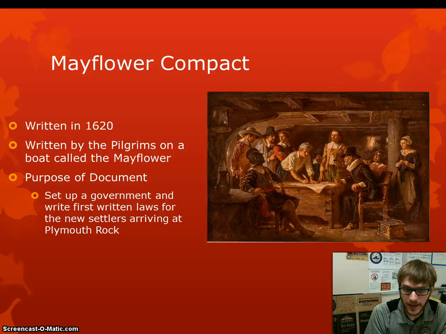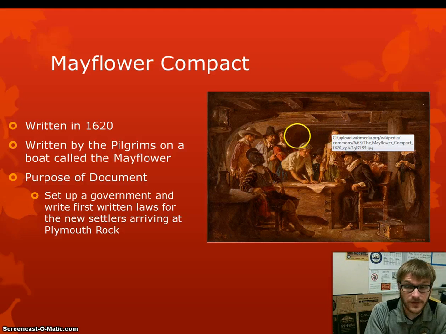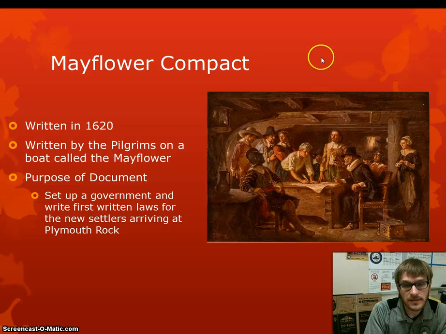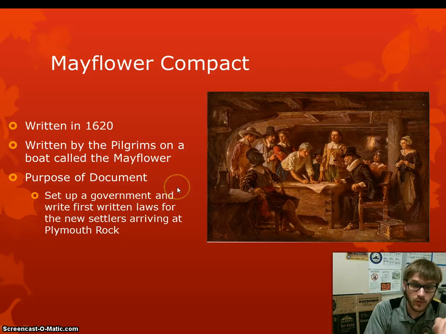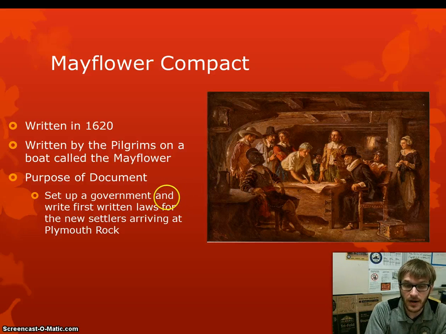The Mayflower Compact. You guys remember there's a holiday around November where you eat a lot of turkey and stuff, Thanksgiving. Well, those same people did more for America than just create a holiday with awesome food. In 1620, when they arrived on a ship called the Mayflower, they decided, hey, since we're starting our own government all by ourselves, we crossed this ocean, we're far away from the government that we used to obey, we're going to set up our own government for ourselves.